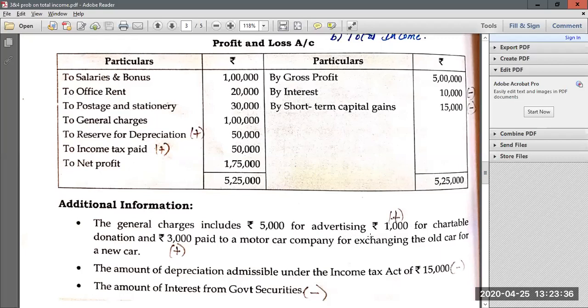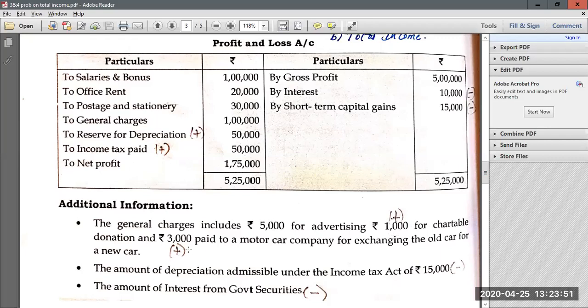Again, they also said that in general charges, 1,000 rupees was used for charitable donation. Now, whenever you donate and make some contribution to charities and donations, then again such an amount will become inadmissible. So this 1,000 which you have donated for charitable purpose, you should add back to net profit.